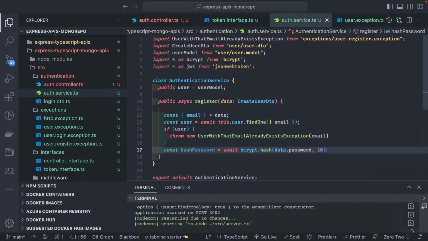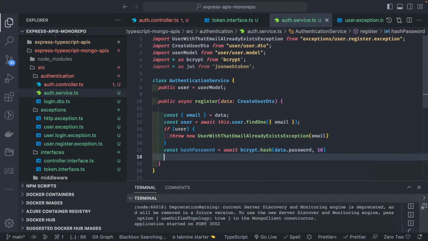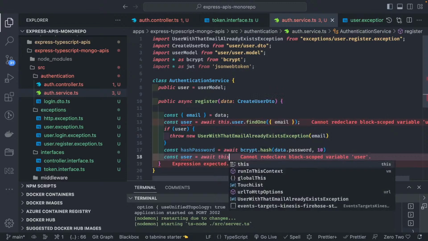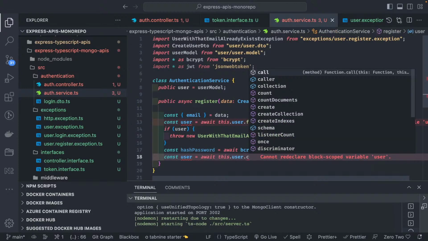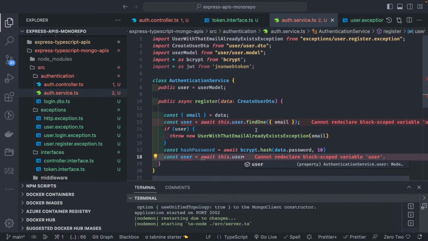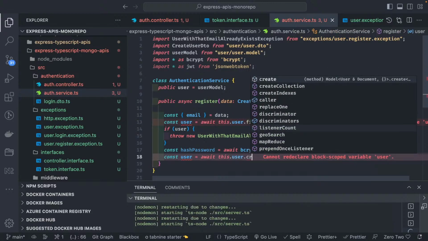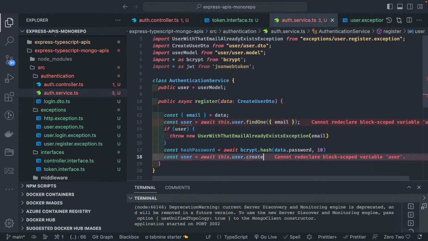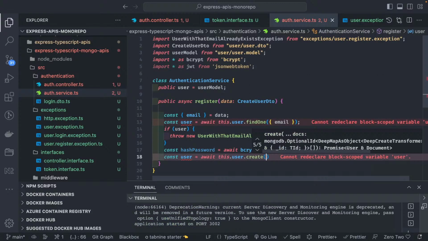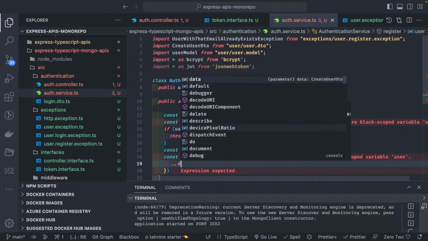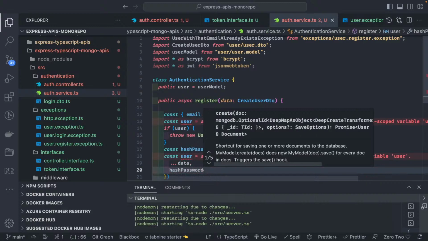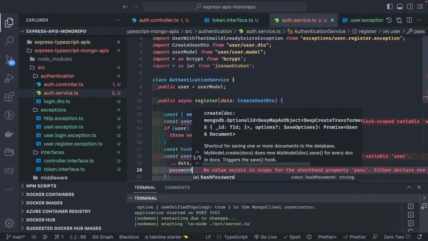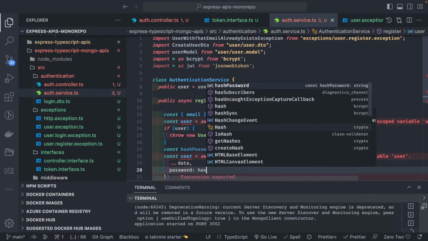So here it can create the password value, and then what we can do is const user equal to await this dot user dot create. So this dot user model, there should be a method create. Create takes the data which you are passing, and then we need to override the value of the password, so password equal to the hashed password.